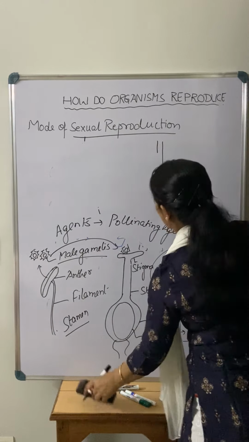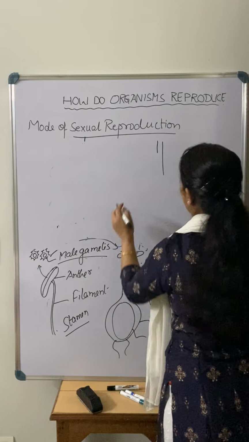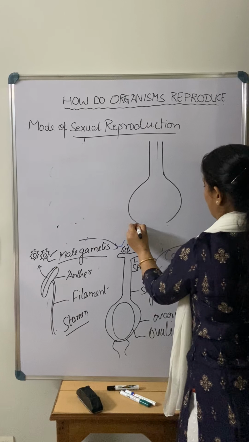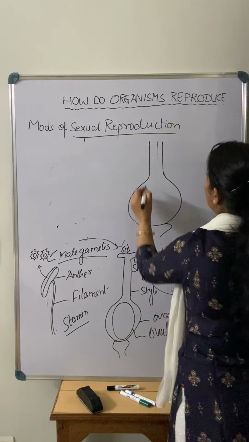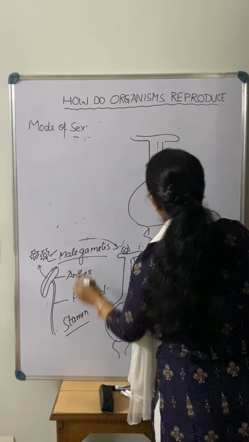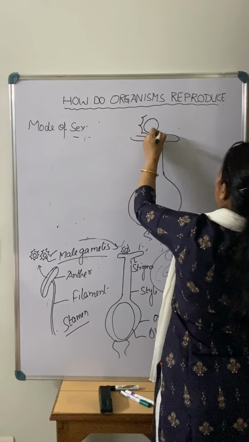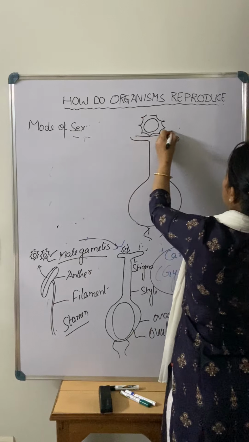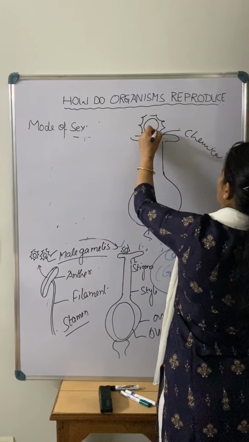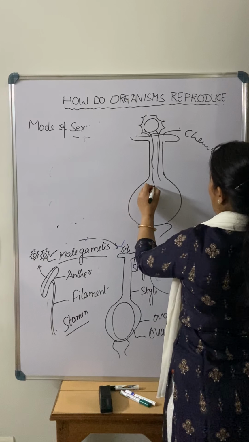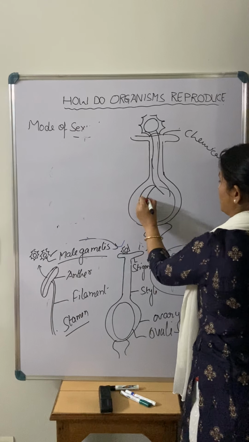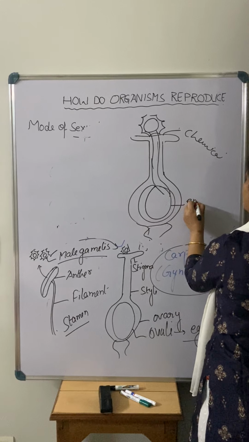So this is your carpel, and this is the stigma. Pollen grains fall over the stigma, and from there a chemical is released from the stigma, and by this a pollen tube forms through the pollen grain, and finally it will reach the ovule. Inside the ovule there is a structure that we call the embryo sac.